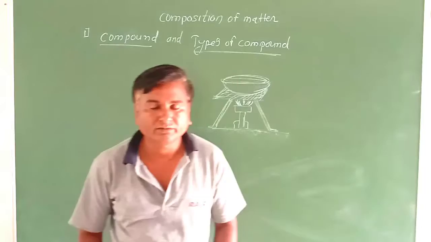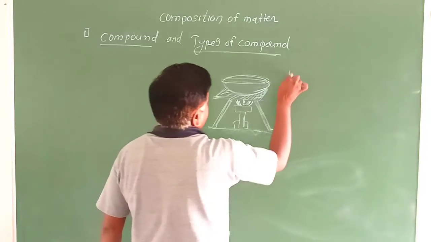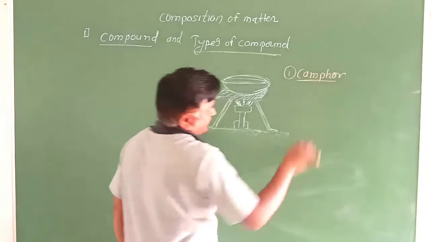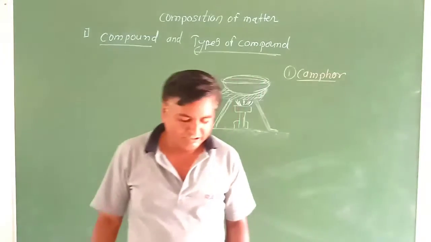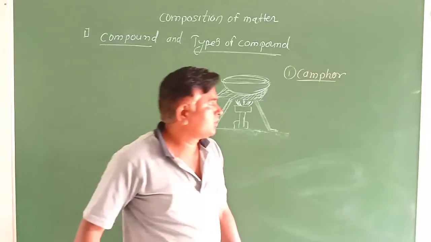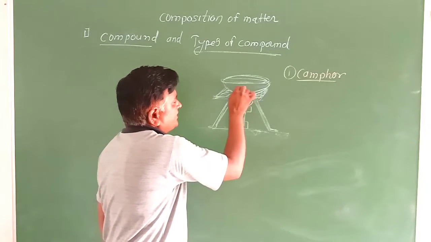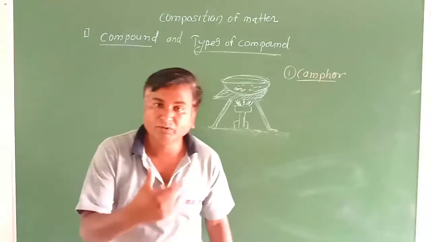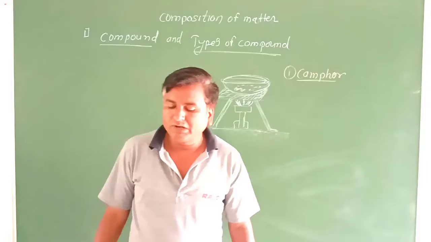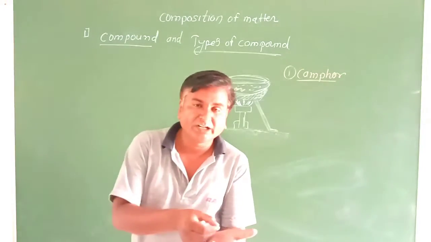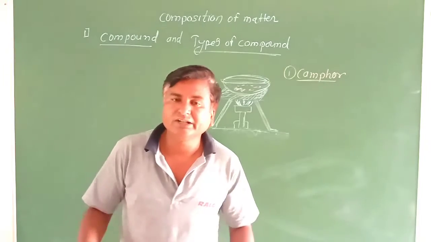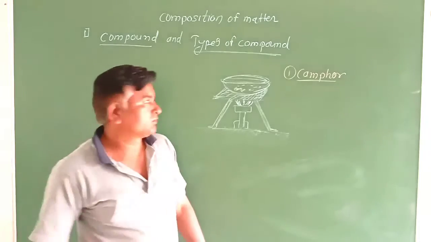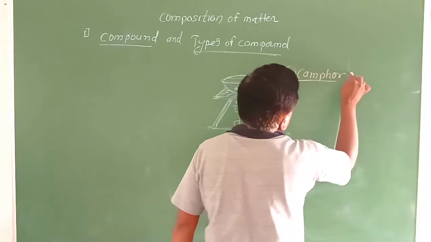Then take some camphor first. That is camphor. The first substance we should put in the evaporating dish is camphor. Now when we heat the camphor, we put camphor in this evaporating dish, and when we provide heat to the camphor, it is converted into gaseous state. It completely converts into gaseous state. Means there is no residue after heating.